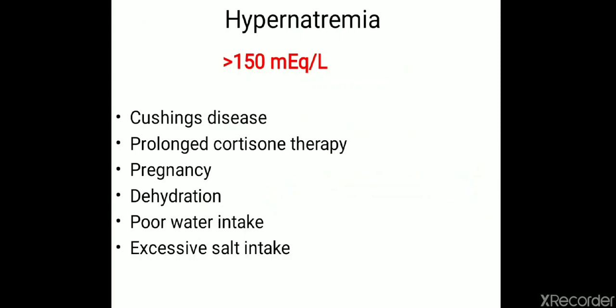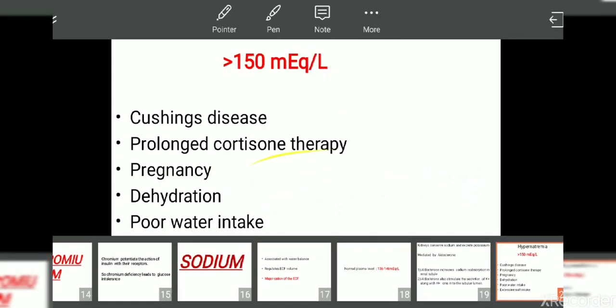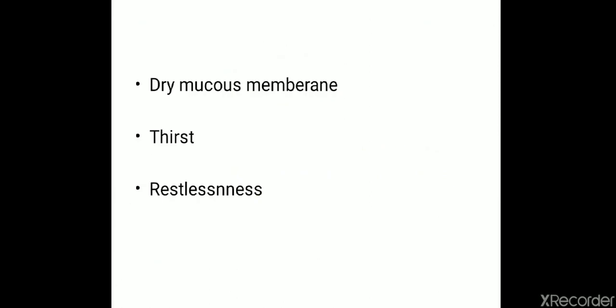Hypernatremia. So in hypernatremia, the plasma level of sodium is more than 150 milliequivalent per liter. It can be due to Cushing disease, prolonged cortisone therapy, pregnancy, dehydration, poor water intake, or excessive salt intake. And this hypernatremia can produce dryness of the mucous membrane and also produce excessive thirst and restlessness.